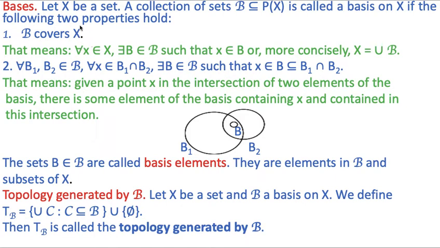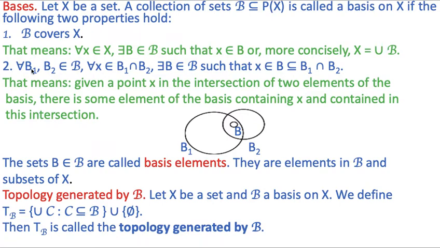It means that for all x belonging to this capital X, there exists a set B belonging to the collection of sets B such that x belongs to B. More precisely, we can say that X is equal to the union of B. Number 2, for all B1, B2 belonging to this set B, for all x belonging to B1 intersection B2, there exists a set B belonging to B such that x belongs to B, which is a subset of B1 intersection B2.